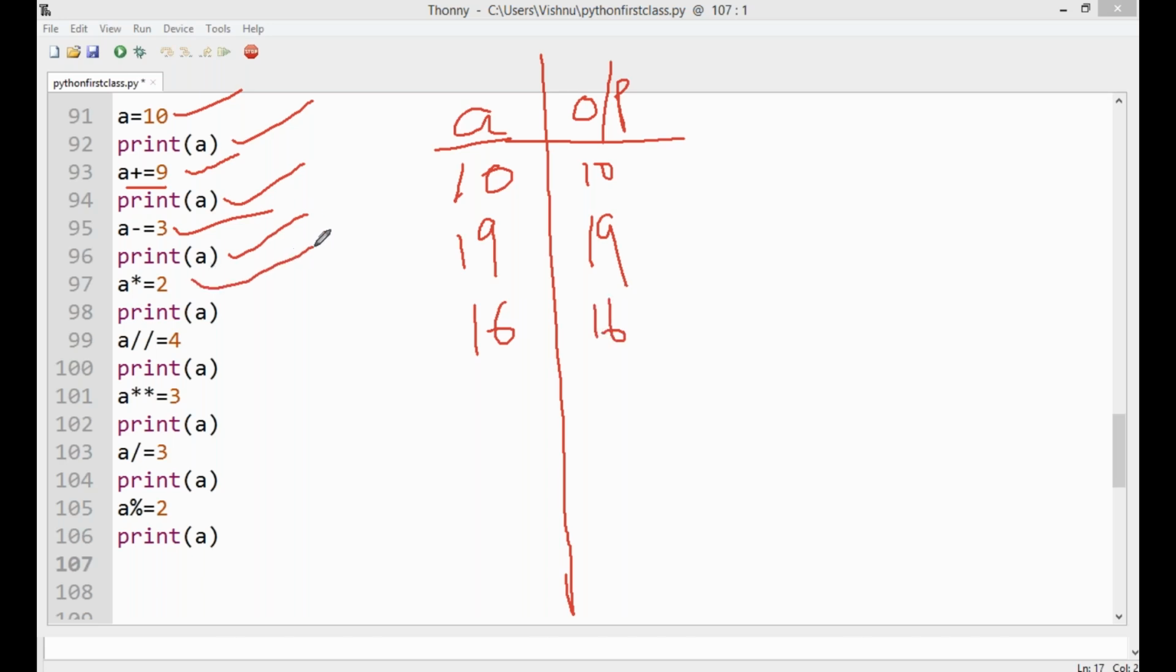Now A equal to A into 2. That means 16 into 2, 32 of A. Up to this statement, the value of A is 32. And the next statement, print of A, print the value of 32.